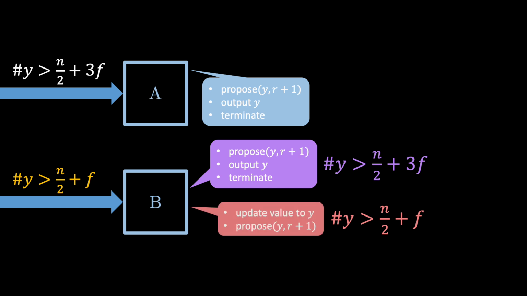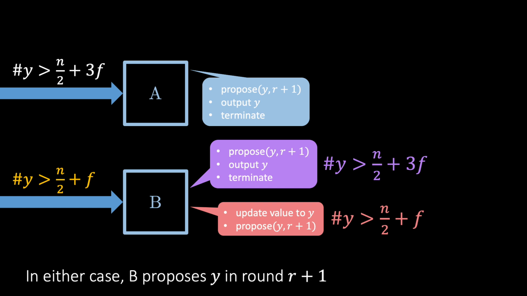Then, B updates its bit to y, and proposes y in round r+1. In either case, B proposes y in round r+1. Since B was an arbitrary correct node, we conclude that every correct node outputs y and terminates, either in round R by receiving more than n/2 + 3f proposals on y, or in round r+1 because every correct node proposes y in round r+1.